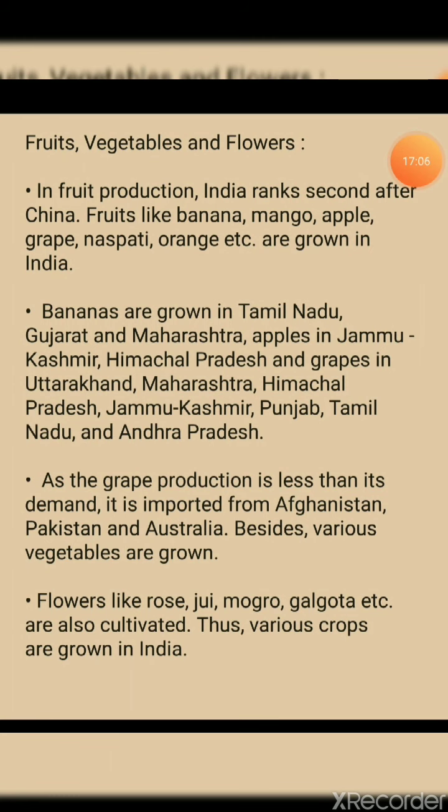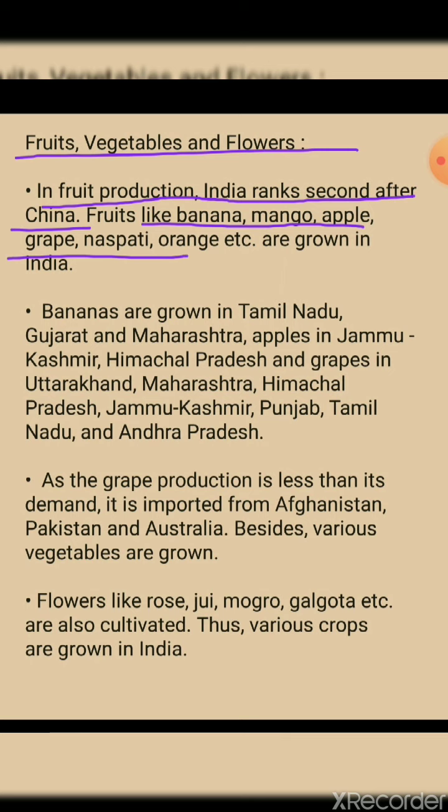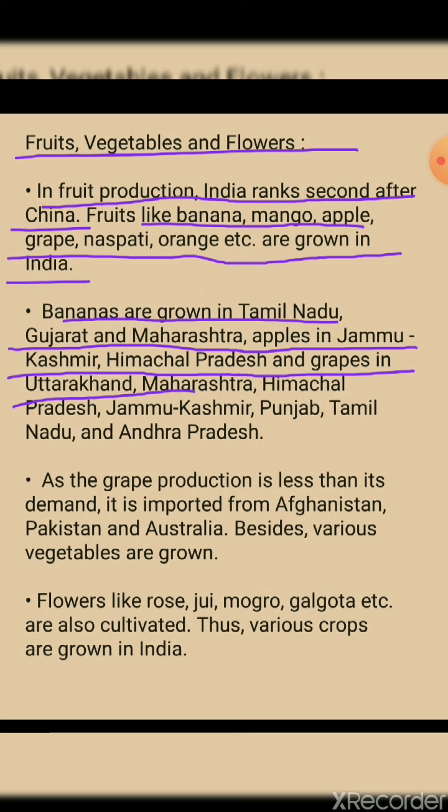Okay, now we'll move on with fruits, vegetables, and flowers. In fruit production, India ranks second after China. India ranks second after what? That is after China. Fruits like banana, mango, apple, grapes, guava, orange, etc. are grown in India. These all fruits are grown in India. Bananas are grown in Tamil Nadu, Gujarat, Maharashtra, apples in Jammu Kashmir, Himachal Pradesh, and grapes in Uttarakhand, Maharashtra, Himachal Pradesh, Jammu Kashmir, Punjab, Tamil Nadu, and Andhra Pradesh.